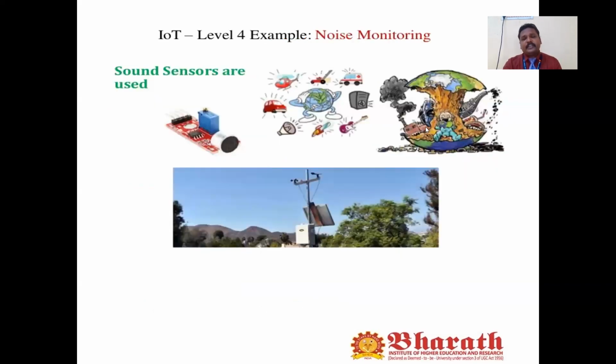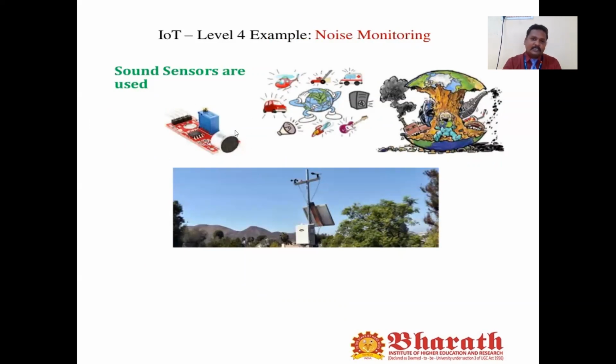Where can we apply level 4 in real time? We can apply it in noise monitoring. If we want to monitor how much noise is being produced in the surrounding environment, sound sensors are used.